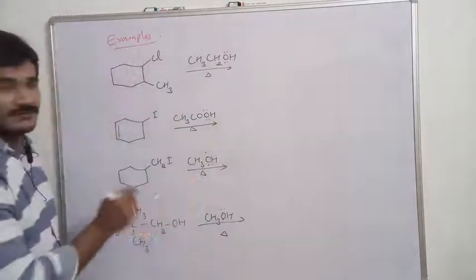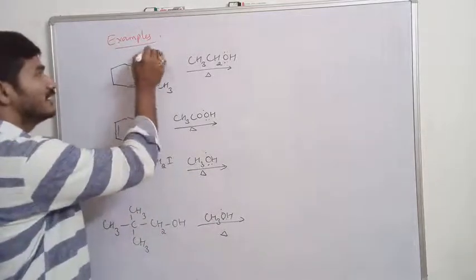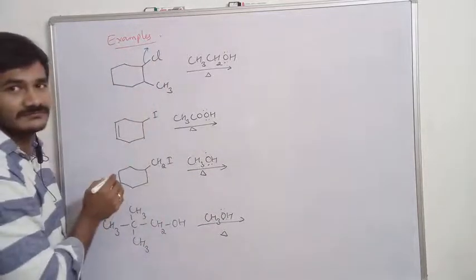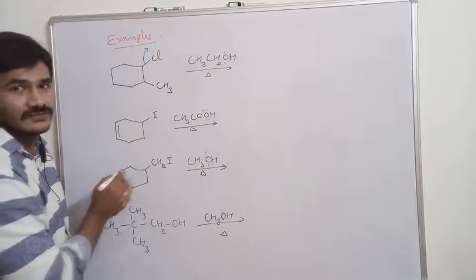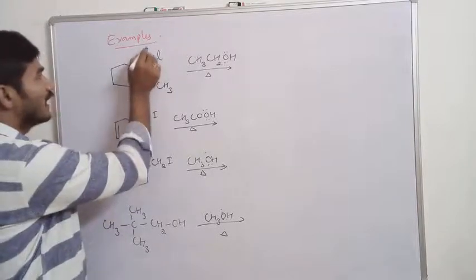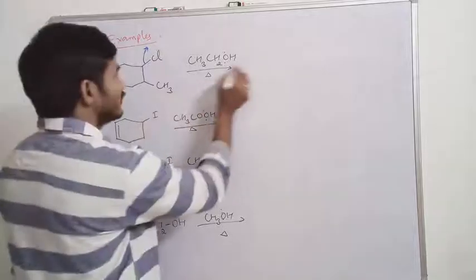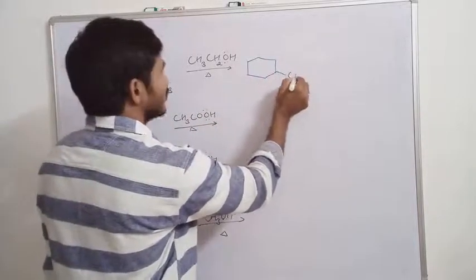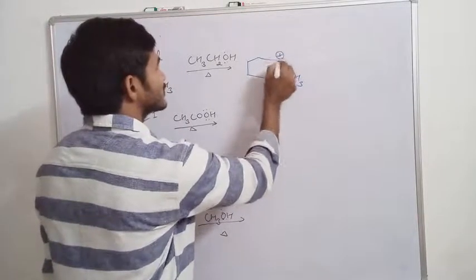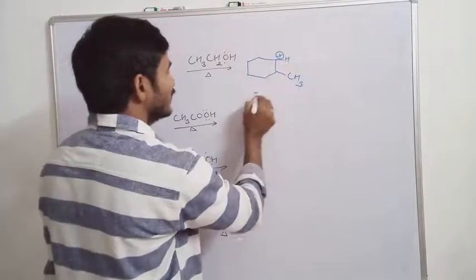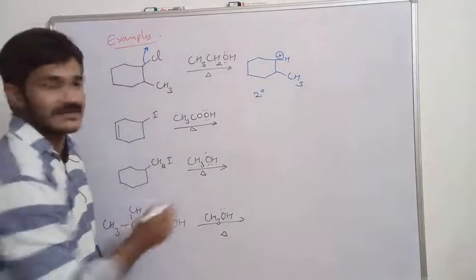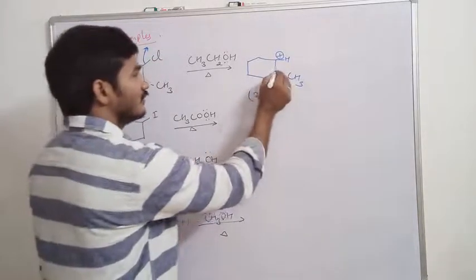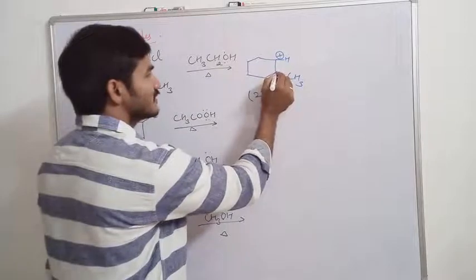First step is what? Formation of carbocation. The halide should be eliminated. So after Cl minus is eliminated, we get the carbocation. Which type of carbocation is it? CH3 plus. This is a secondary carbocation. But I told you, observe the adjacent.